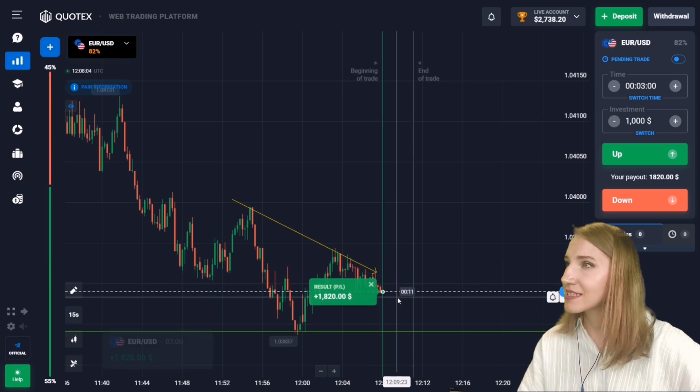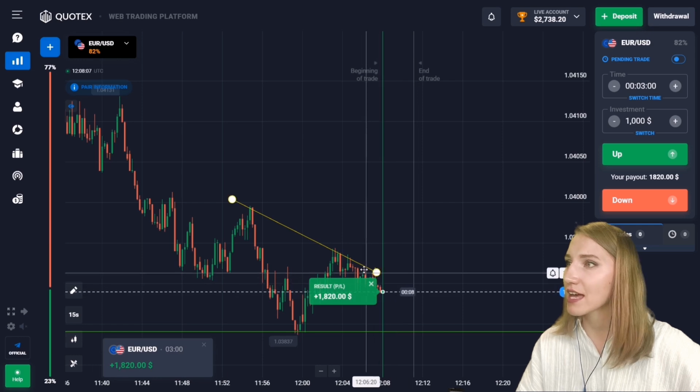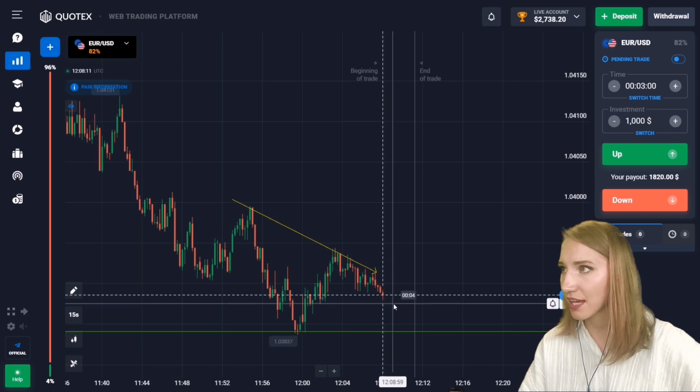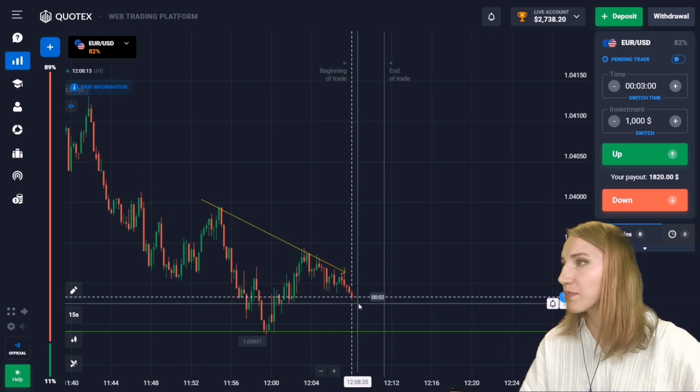Well guys, the price slowed down a little, then got to the flat zone, but the movement down continued and we got the profit here. So let's find the next entry point.